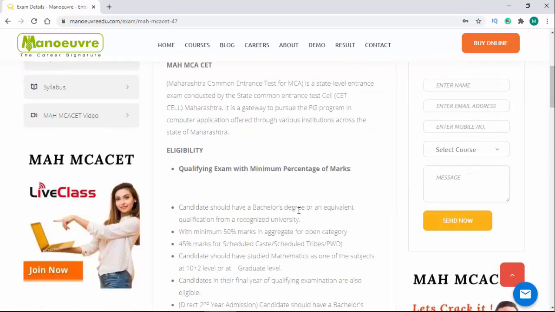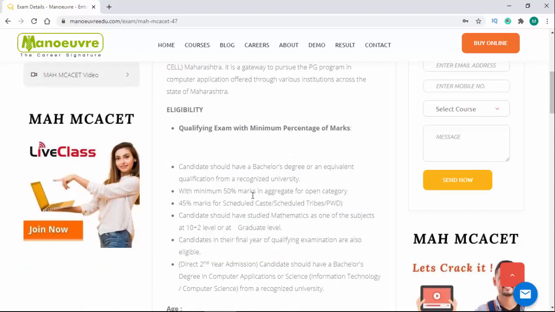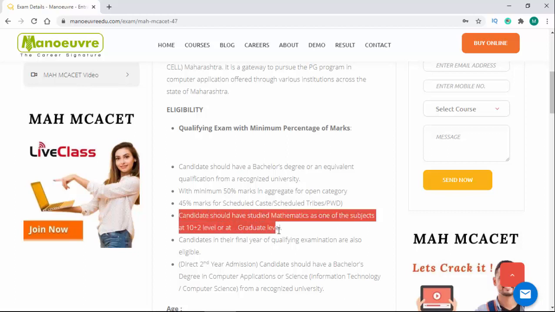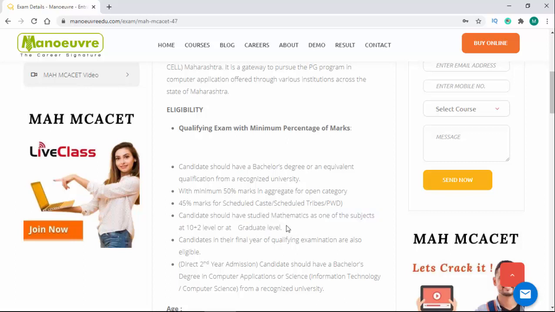Here you should have a bachelor's degree or an equivalent qualification, with a minimum of 50% marks in aggregate. That means for open category 50%, and 45% marks for the scheduled caste, scheduled tribes and the PWD category. So guys, here is the most important point, that the candidate should have studied mathematics as one of the subjects at 10+2 level or at graduation level. So guys, to enter into the MCA program, mathematics as a subject should be compulsory, either at 10+2 level or graduate level. The next point is candidates in their final year of qualifying examination are also eligible.